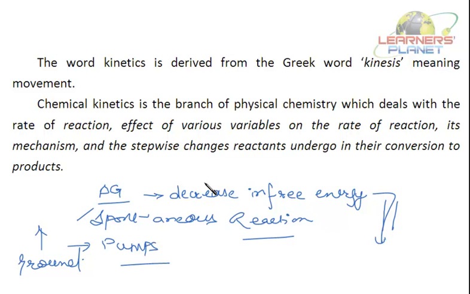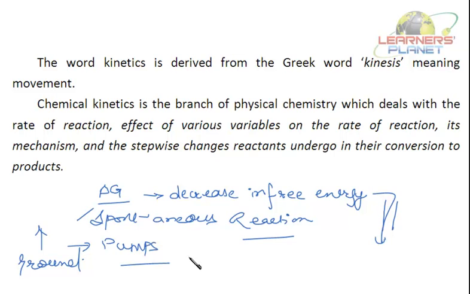But what about a chemical reaction? A reaction which proceeds with the decrease in free energy is a spontaneous reaction. So there can be n number of reactions which are spontaneous. But what about their rate of reaction? What about the speed of reaction? Is it that all the reactions proceed with the same speed? No, some are slow, some are fast.